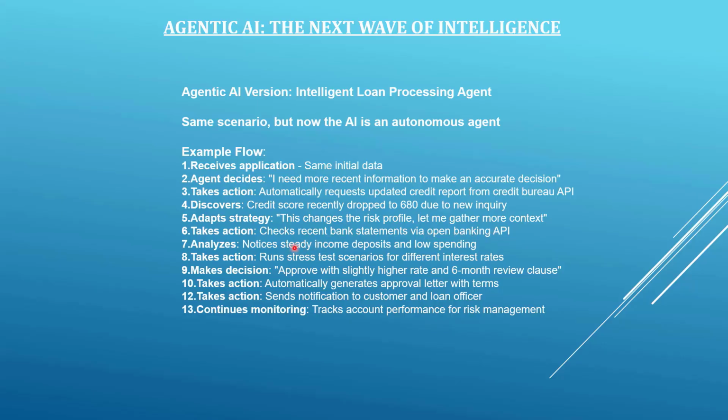It checked that the income is steady and the spending is low, and hence after running some test scenarios, it approved the loan with a higher interest rate and a 6-month review clause. So, the agentic AI was able to make smart decisions, worked with autonomy, took decisions, and also performed continuous monitoring. Now let's summarize the differences between traditional AI systems and agentic AI systems.